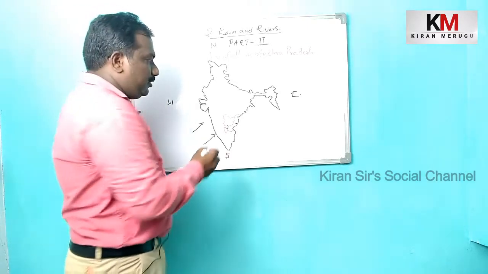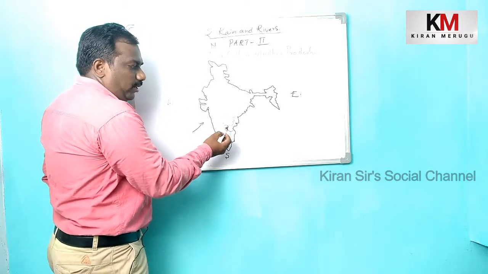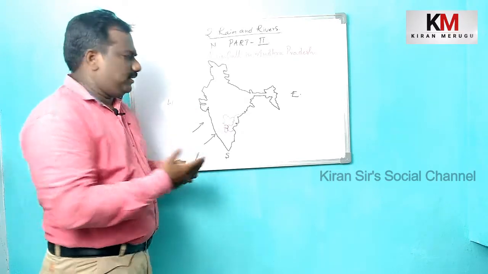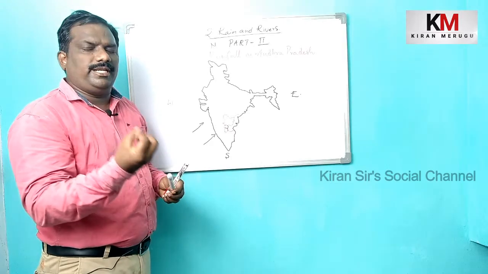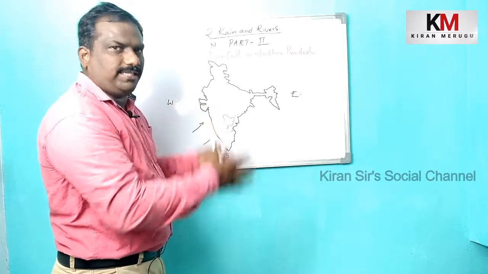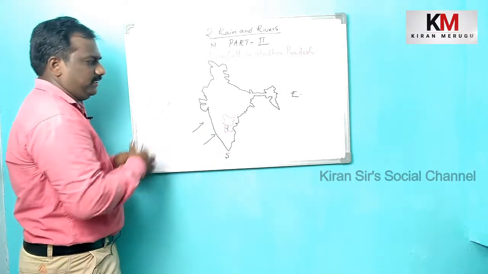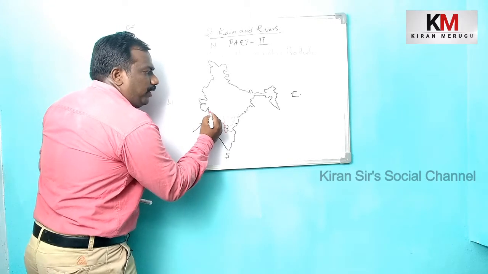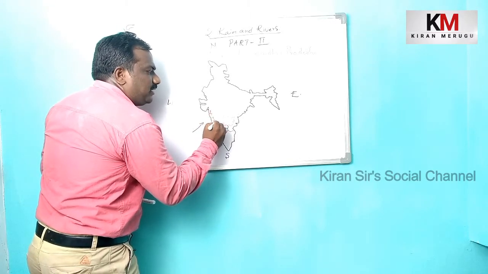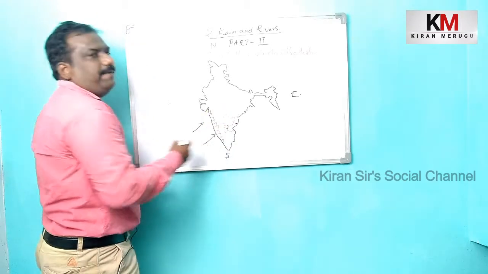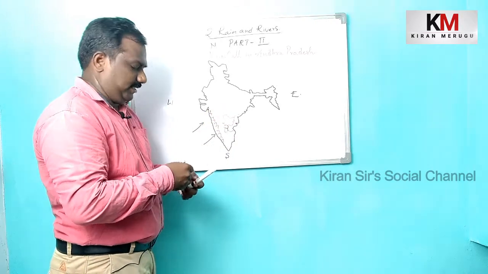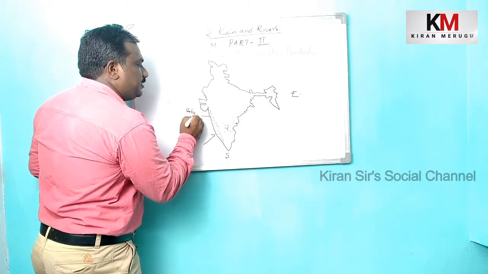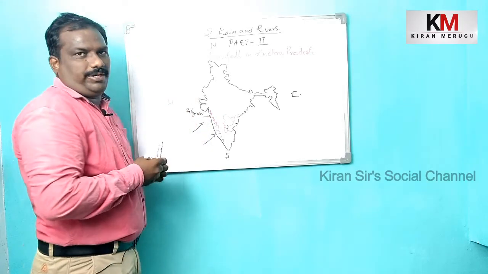But children, Chitturu and Kurnool receive very little rainfall. Why do these two districts receive very little rainfall? There is one exact reason. Let me explain. As we know, we have the Western Ghats on the western side of India. What is it? Western Ghats. These Western Ghats are also called the Sahyadri Mountains. What is it? Sahyadri Mountains.